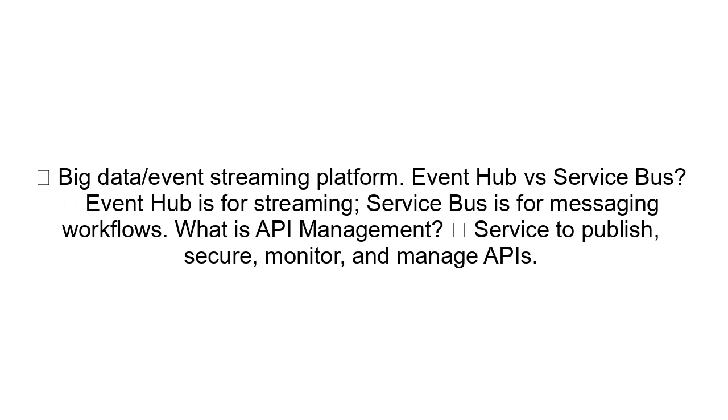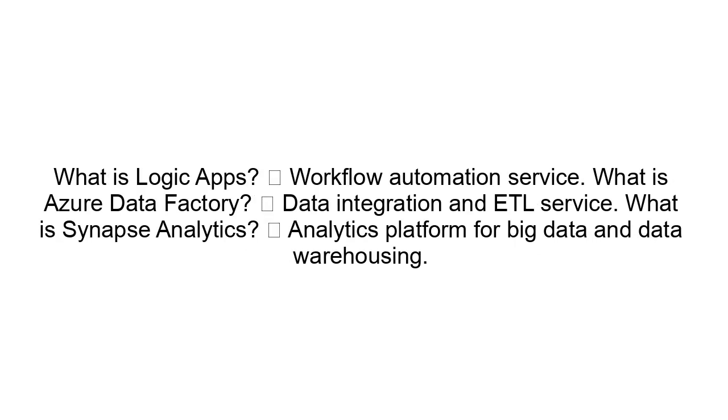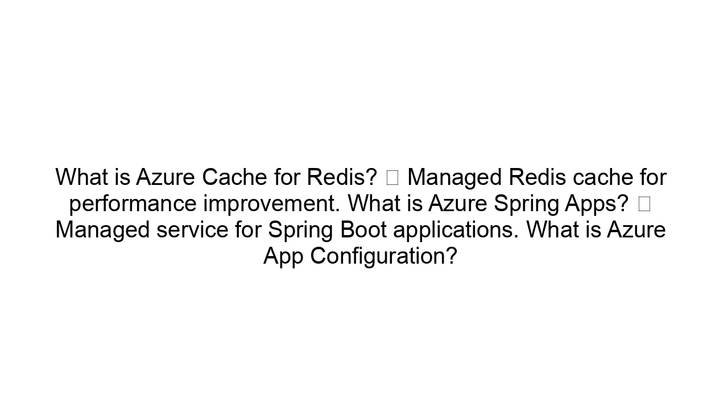Event Hub versus Service Bus: Event Hub is for streaming. Service Bus is for messaging workflows. What is API Management? Service to publish, secure, monitor, and manage APIs. What is Logic Apps? Workflow automation service. What is Azure Data Factory? Data integration and ETL service. What is Synapse Analytics? Analytics platform for big data and data warehousing. What is Azure Cache for Redis? Managed Redis cache for performance improvement.